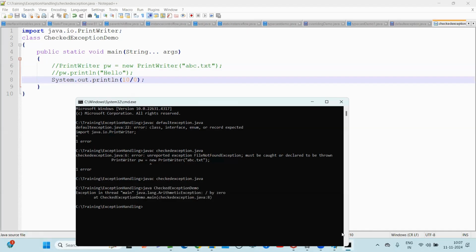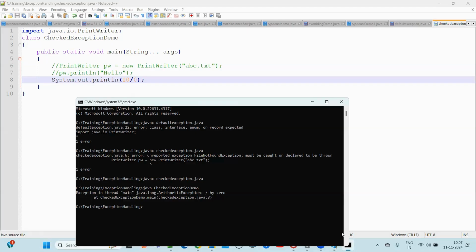Now you have to understand one thing. The exceptions which are checked by the compiler for smooth execution of the program at runtime are called checked exceptions. Only checked exceptions are verified by the compiler at compile time. It will verify whether the programmer is handling the exception handling logic or not.